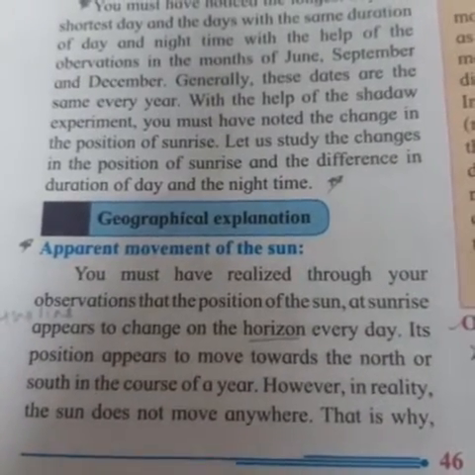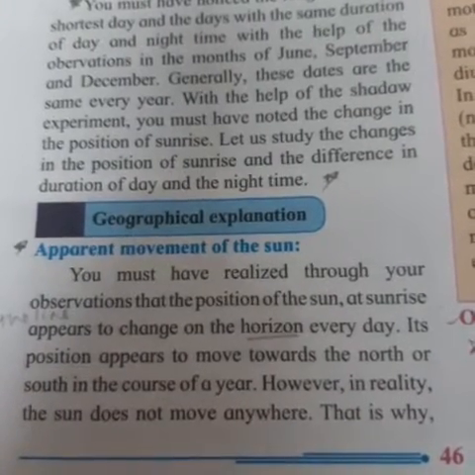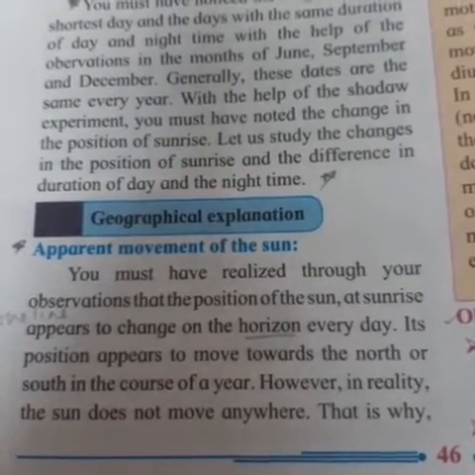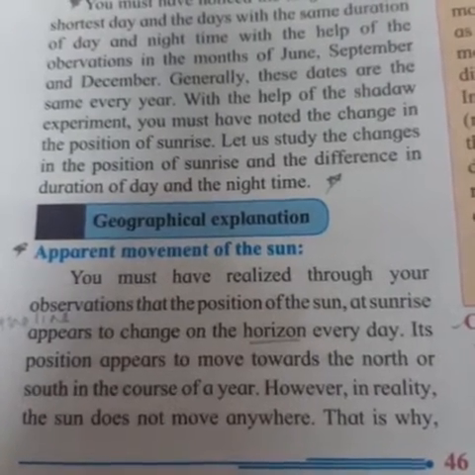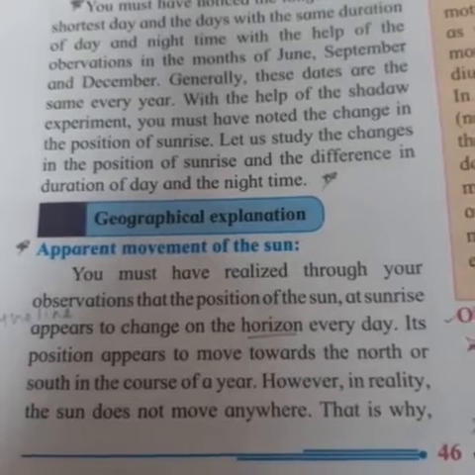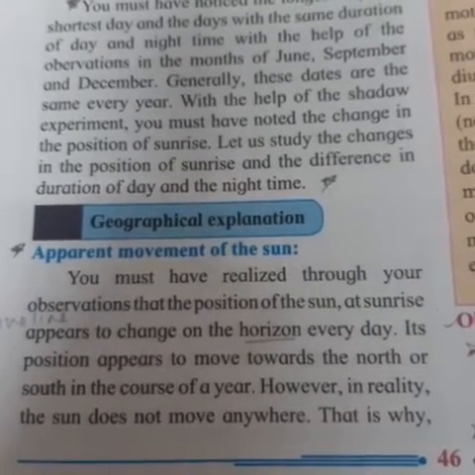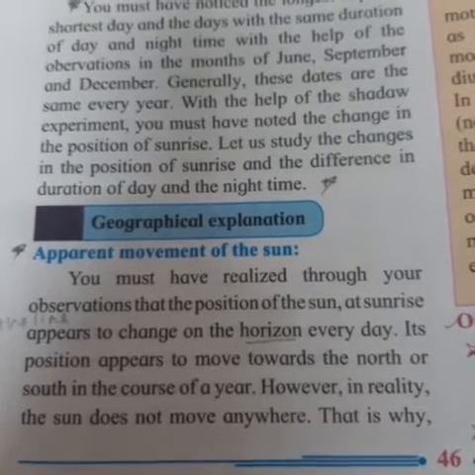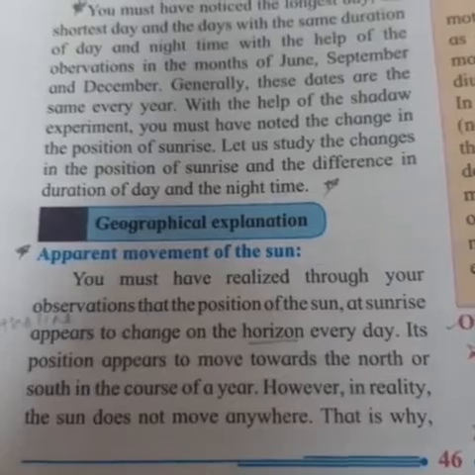Apparent movement of the sun. You must have realized through your observation that the position of the sun at sunrise appears to change on the horizon every day. Its position appears to move towards the north or south in the course of a year. However, in reality, the sun does not move anywhere.